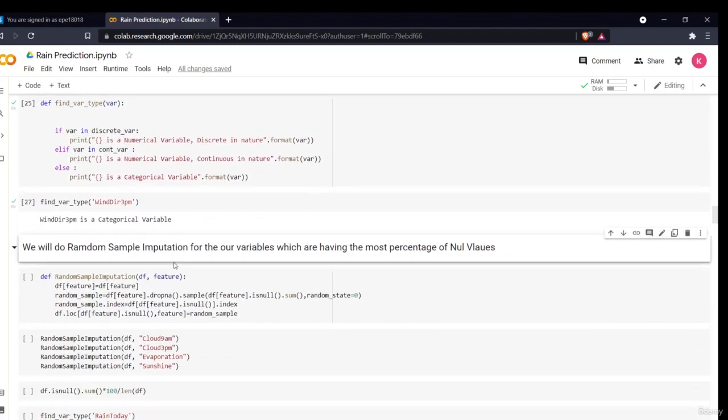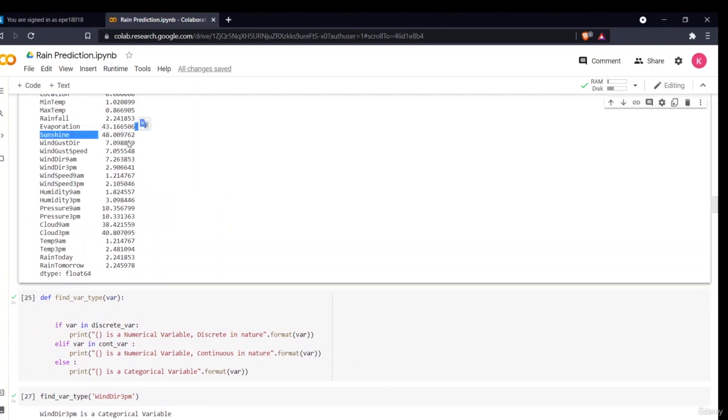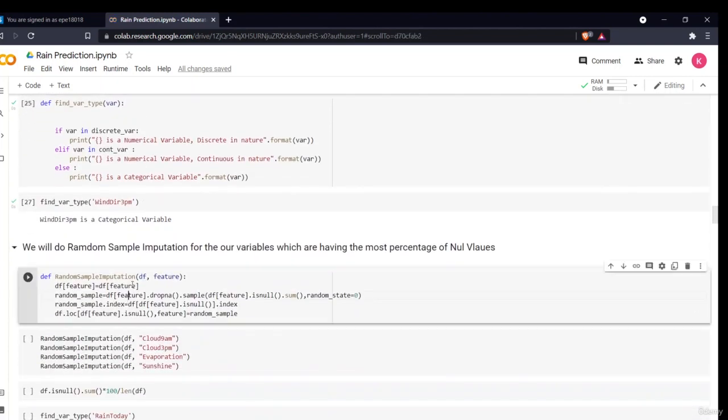So now we'll be doing the random sample imputation for the variables which have the maximum number of null values. That is evaporation, sunshine, cloud at 9 a.m. and cloud at 3 p.m. I'll be defining a function called random sample imputation. In that, I'll be giving my data frame and my feature. I'll define df feature as a copy of my data.